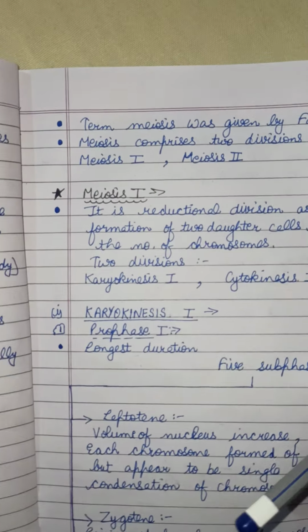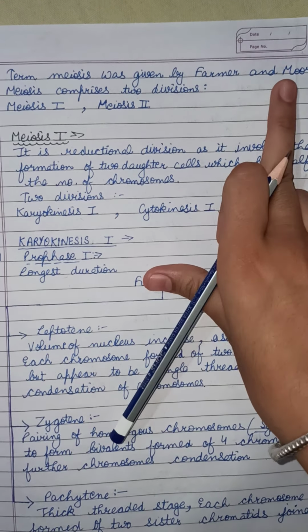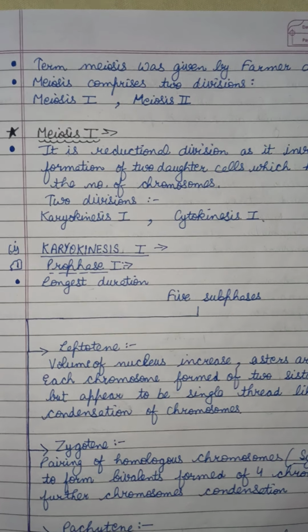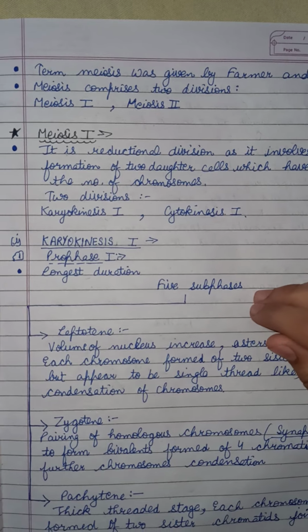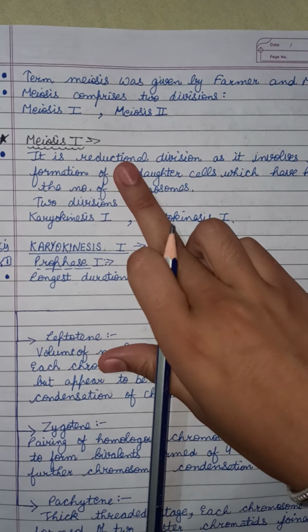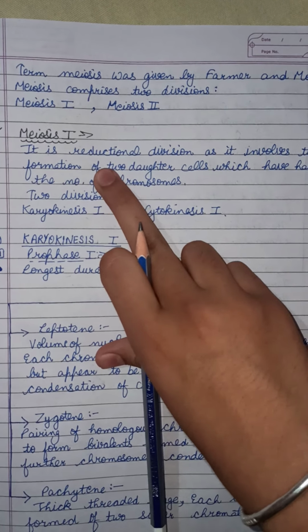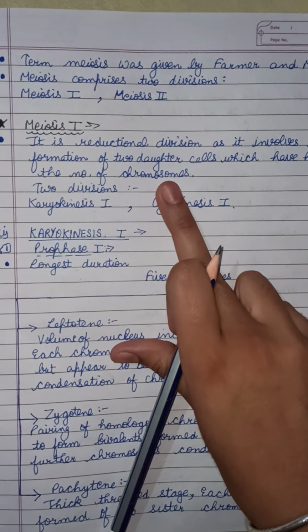Now, who gave the term meiosis? Farmer and Moore. Meiosis comprises 2 divisions, meiosis 1 and meiosis 2. One thing you must remember is that the reductional division is only meiosis 1, as it involves the formation of 2 daughter cells which have half the number of chromosomes.